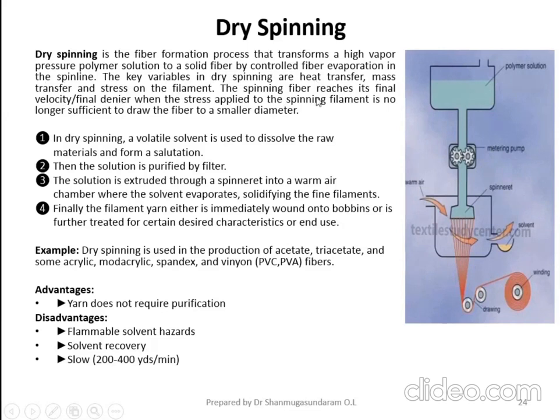The spinning fiber reaches its final velocity or the final denier when the stress applied to the spinning filament is no longer sufficient to draw the fiber to a smaller diameter.